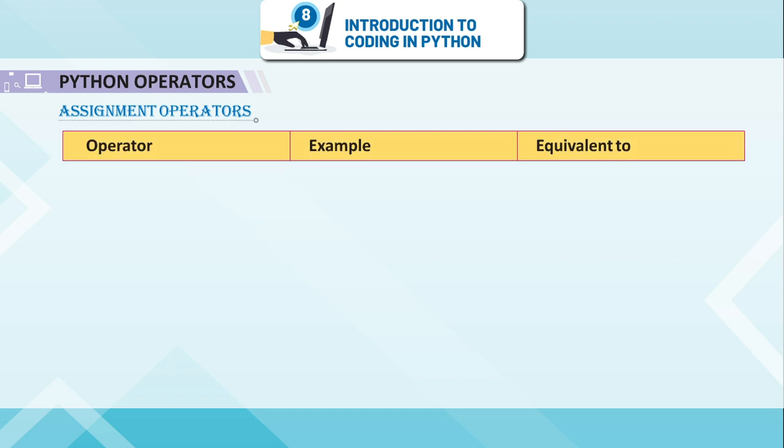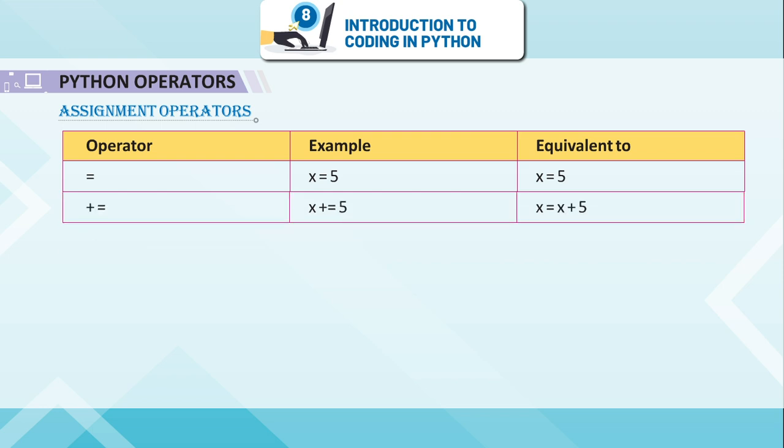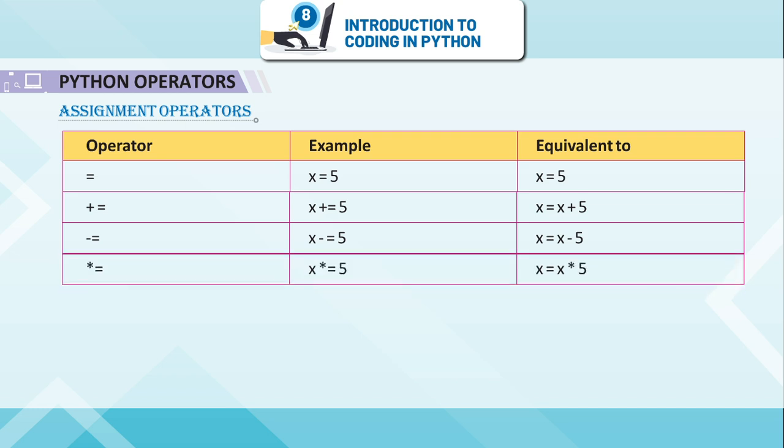Operator, example, equivalent to. Equal to: x = 5, x = 5. Plus equal: x += 5, x = x + 5. Minus equal: x -= 5, x = x - 5. Asterisk equal: x *= 5, x = x * 5.